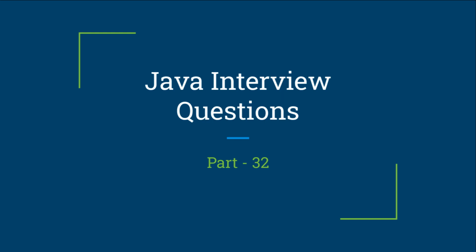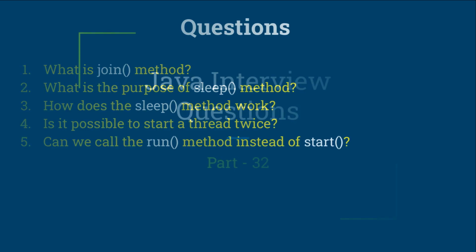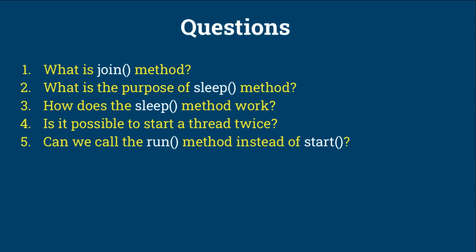You are watching part 32 of the full series of Java interview questions. These are the 5 questions we are going to discuss in this session. What is join method? What is the purpose of sleep method? How does the sleep method work? Is it possible to start a thread twice? Can we call the run method instead of start?